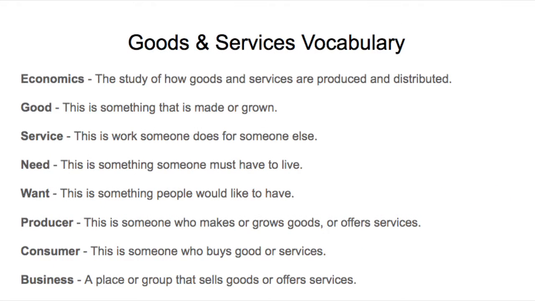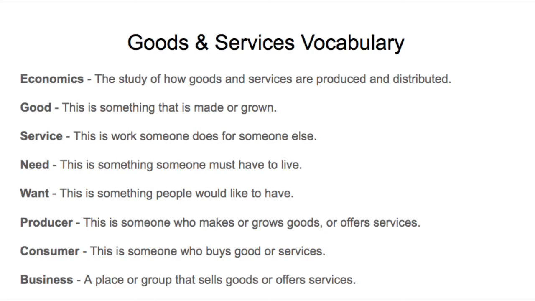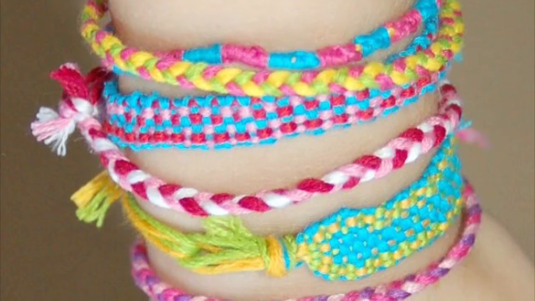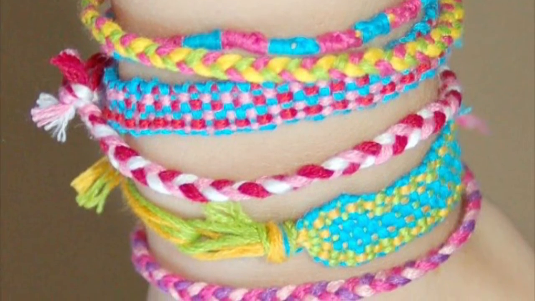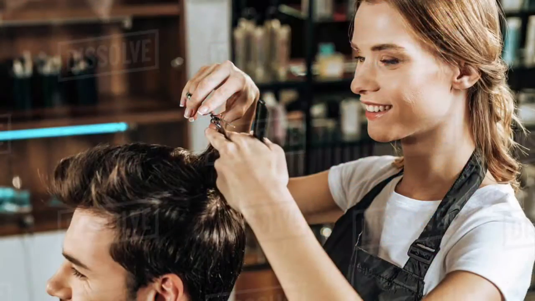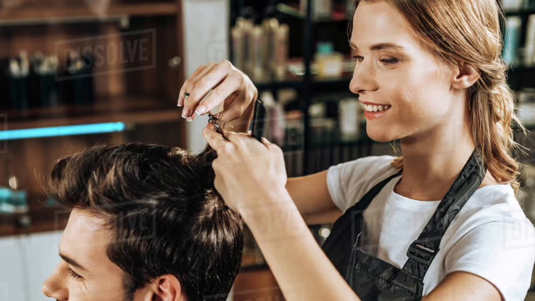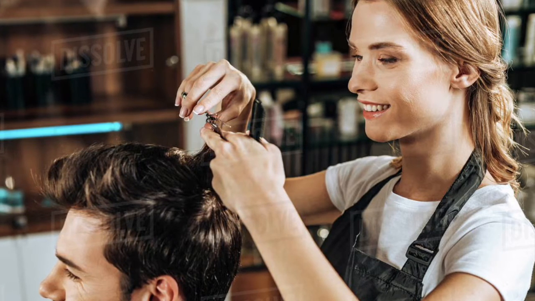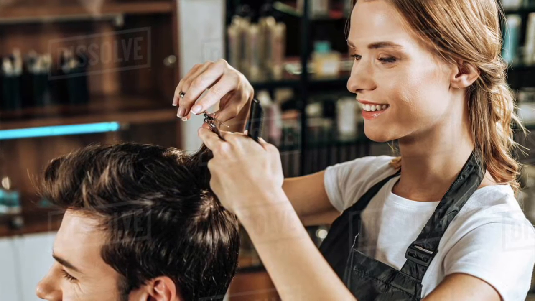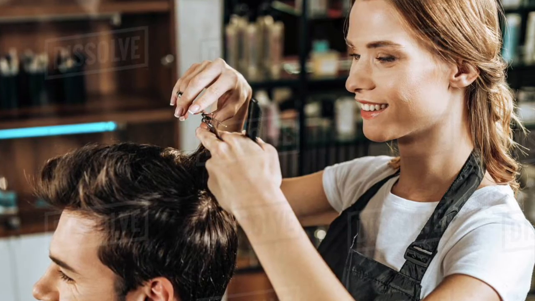Alrighty, now that we know our objective and the reason why we're learning this lesson, let's go ahead and jump into our vocabulary for today. So, economics is the study of how goods and services are produced and distributed. And along with that, a good is something that is made or grown, kind of like a bracelet. And a service, this is the work someone does for somebody else. This would be like a hairdresser or a barber or somebody that cuts hair.